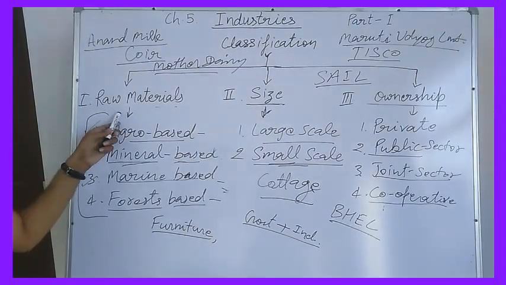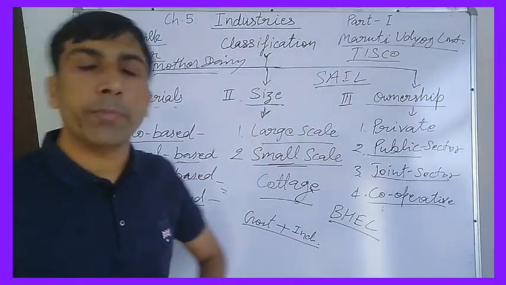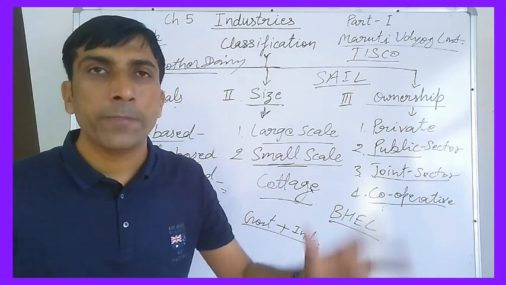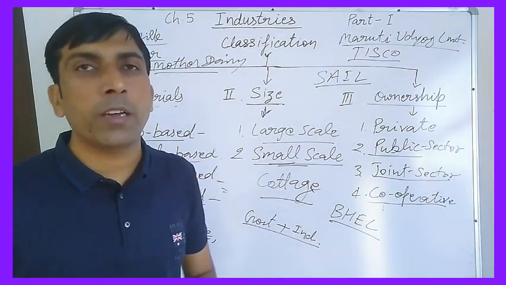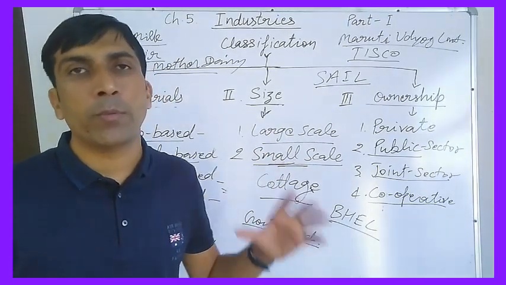So on the basis of raw materials, size and ownership, these are the three main bases on which we have divided or classified industries. So dear students, revise the chapter by reading the textbook and by watching this video again.